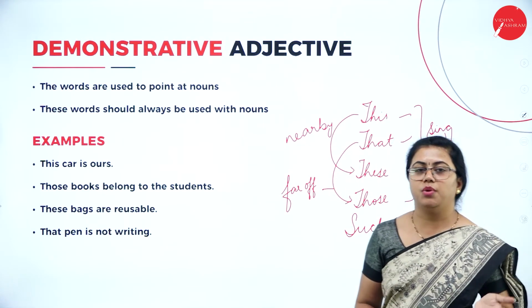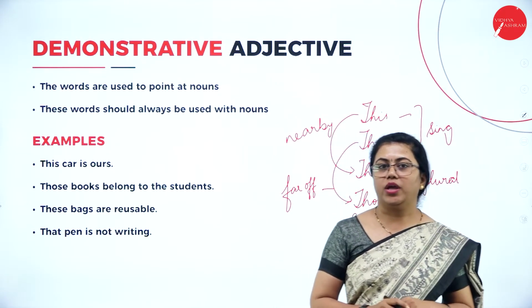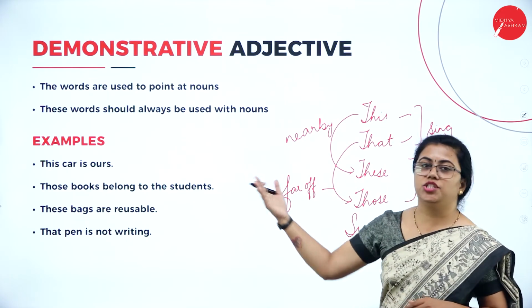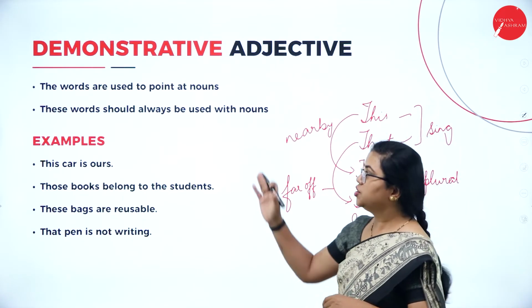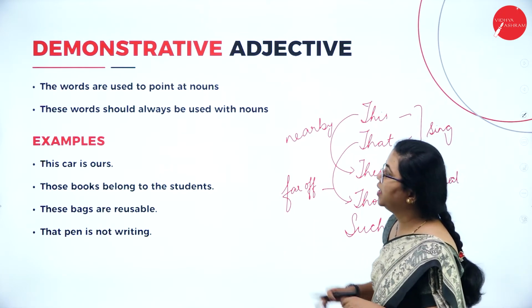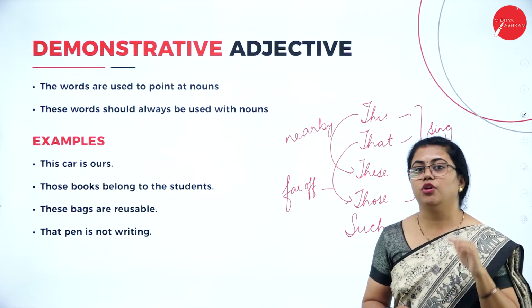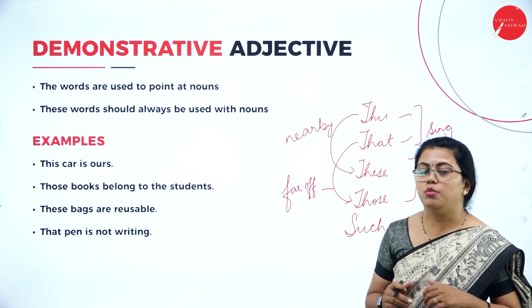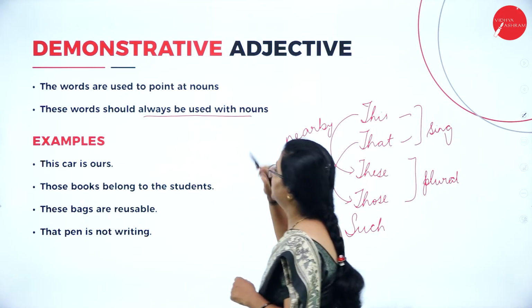When does a pronoun become an adjective? When that pronoun is used along with a noun. Adjectives are always used with nouns, isn't it? So these pronouns you can change into adjectives by just using them along with nouns. So let us just see the rules. The words are used to point at nouns. You are pointing at it, you are showing and talking about it. So that becomes a demonstrative adjective. These words should always be used with nouns.